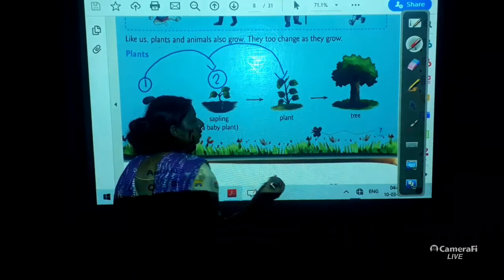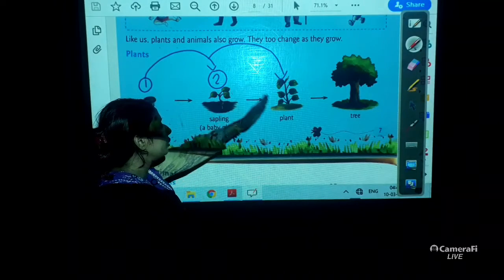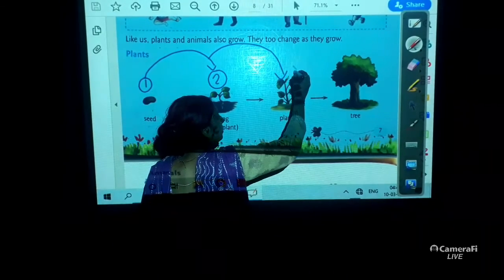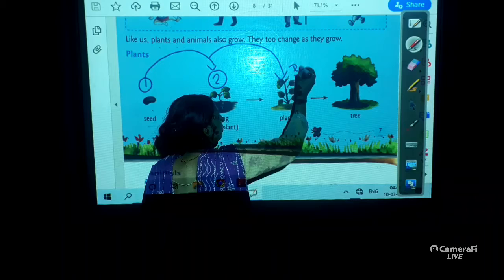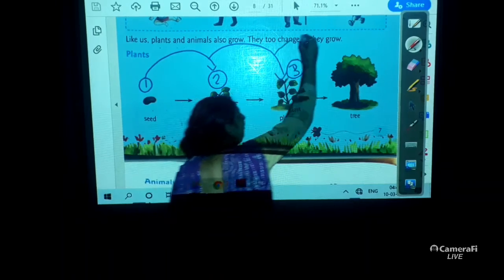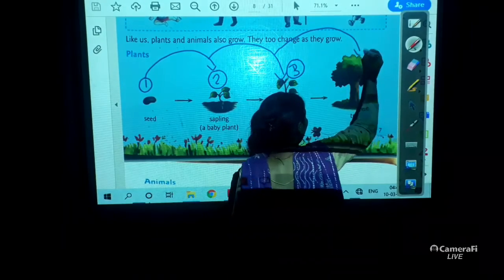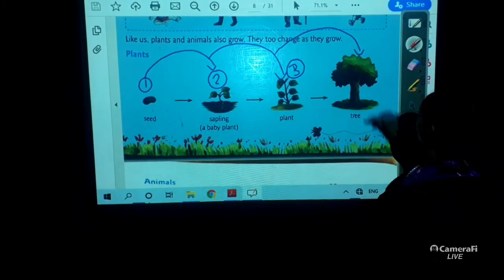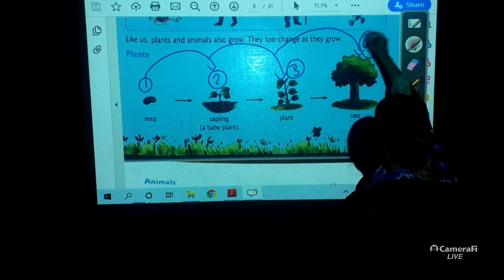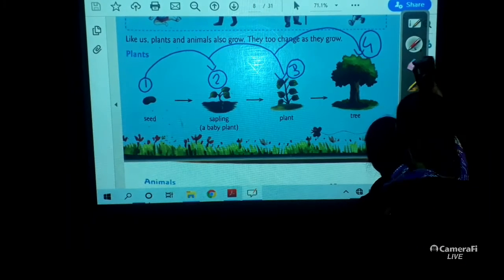From baby plant, the baby plant turns into a plant. So this is part number 3. Now it turns into a big tree. So this is part number 4. Clear, children? Clear?